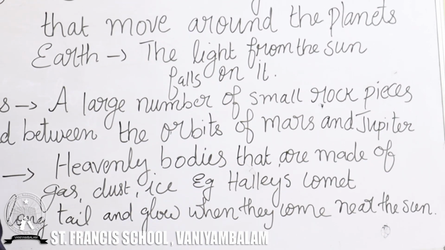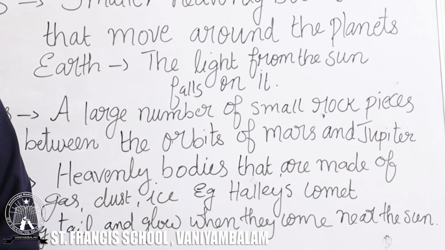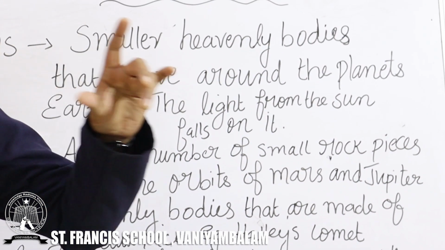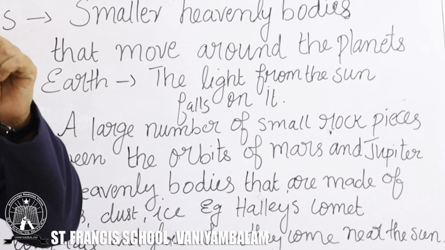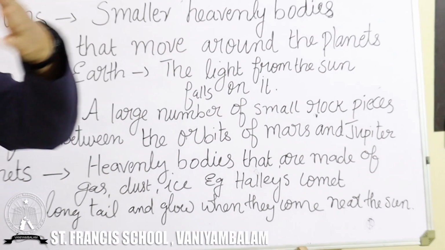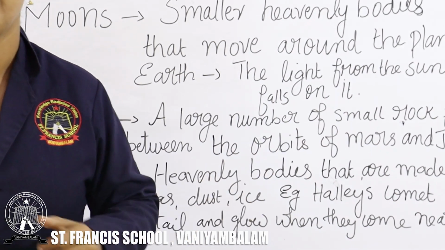Somebody may have seen comets in a picture or in a film. And what is the peculiarity of a comet? It has a tail. It looks like it has a long tail when it passes, and it glows when it comes near the sun.